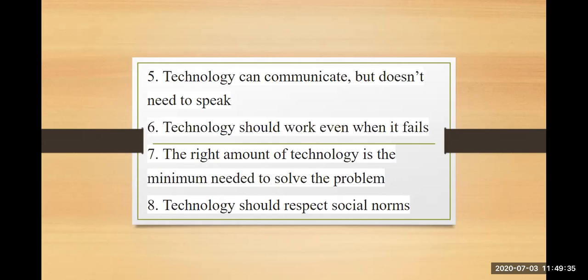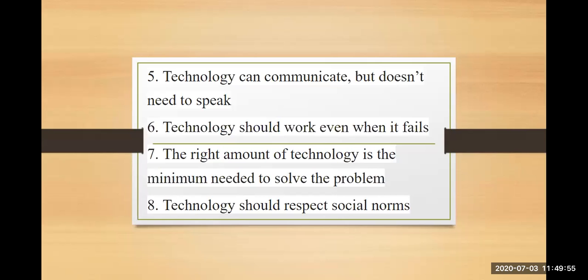Next, the seventh principle: the right amount of technology is the minimum needed to solve the problem. Don't think of making your devices very much smarter. Let it be as it is required. Whatever is required in balanced amount, have that only in it.